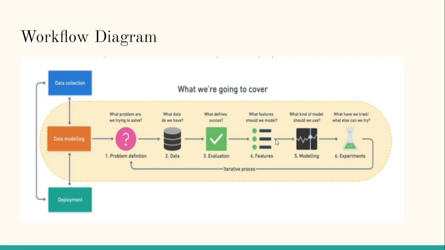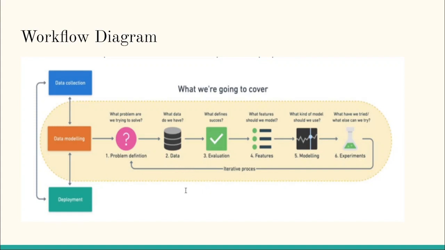Next, I will discuss the workflow diagram of the project. From the above workflow diagram, it can be seen that first I will select a suitable dataset during the data collection phase of the project. In the data modeling phase I will define the problem, like what the model is predicting and what are the necessary resources and attributes required to make the prediction. And then I will verify whether the data I selected in data collection process is fit for the purpose or not. Then in the evaluation part, I will define a success state or a goal state.